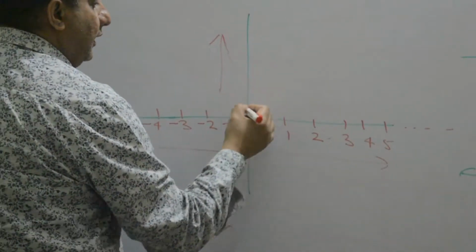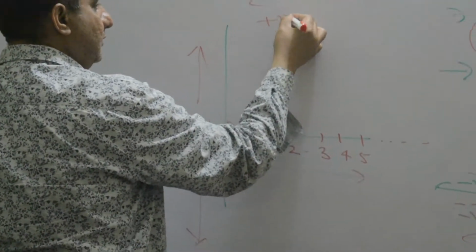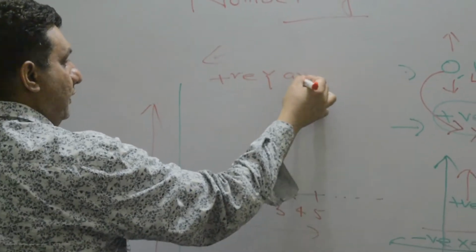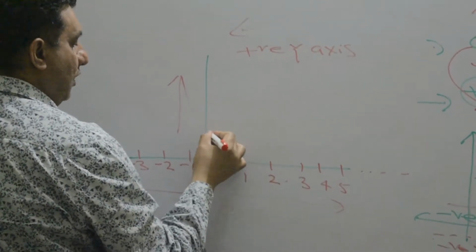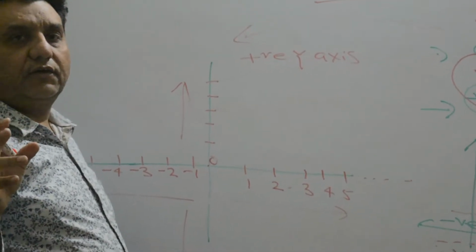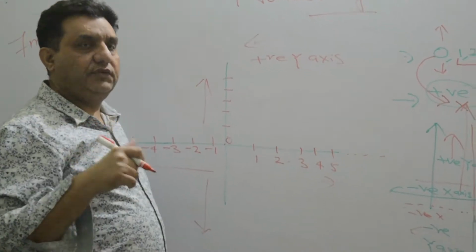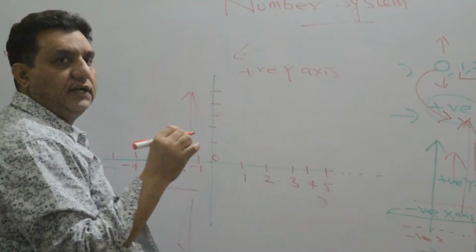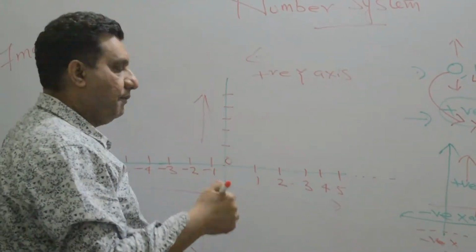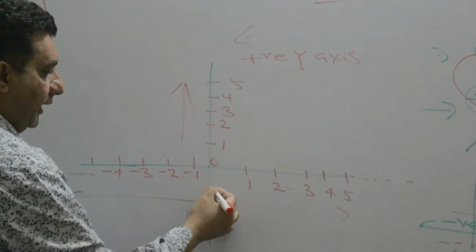This is the positive y-axis, as I told you. So what will happen? 1, 2, 3, 4, 5. 5 is not fixed, as an example I am taking. We can take as much as we require. It's 1, 2, 3, 4, 5.